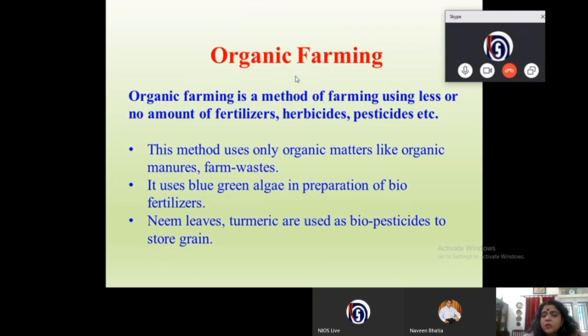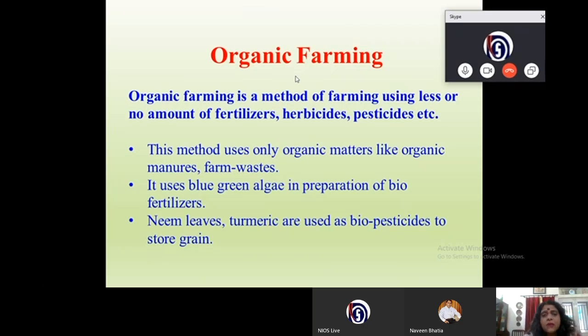This method uses only organic matter like organic manures and farm waste. It uses blue-green algae in the preparation of biofertilizers, and neem leaves and turmeric are used as biopesticides to store the grain.